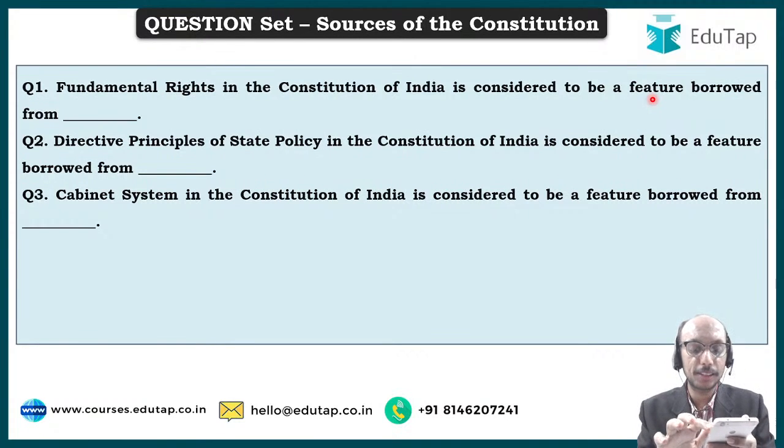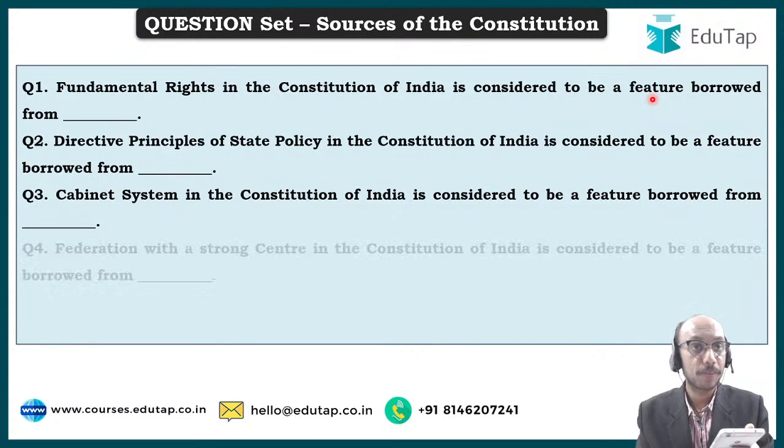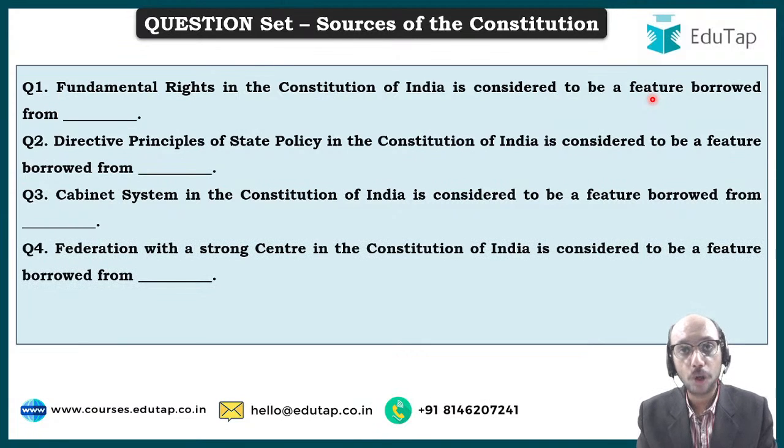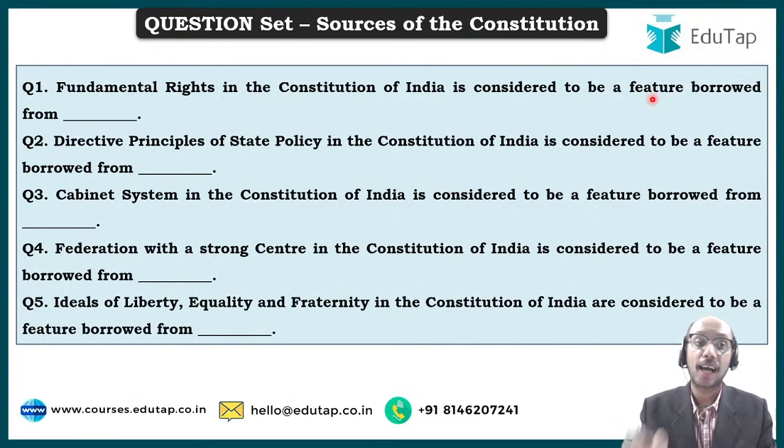Nilesh Suryavanshi has said that the answer to the second question is Ireland. Right, okay. Please give the answer to the third question also. The fourth question is: Federation with a strong center in the Constitution of India is considered to be a feature borrowed from which constitution? This is the fourth question. And the fifth question is: ideals of liberty, equality and fraternity in the Constitution of India are considered to be a feature borrowed from which constitution? Right? So these are, you may say, absolutely similar questions, but the key idea behind making these 5 questions was that now I would like to tell you exactly which features have been borrowed from which source. This is the kind of thing that we have to discuss, right?